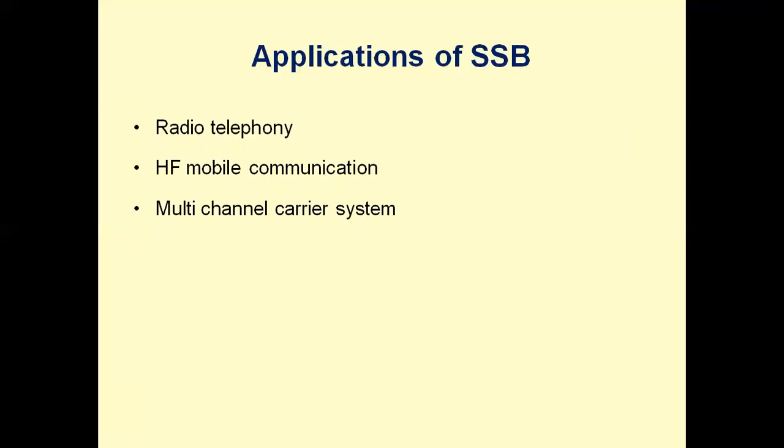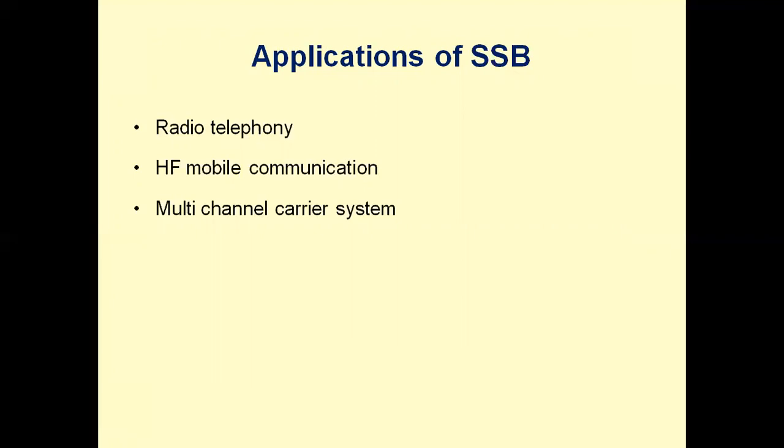Applications of SSB: radio telephony, telephone systems, landline telephone systems. They made use of SSB modulation because of less bandwidth and more requirement of channels. HF mobile communications, high frequency point-to-point mobile communications, multi-channel carrier systems.